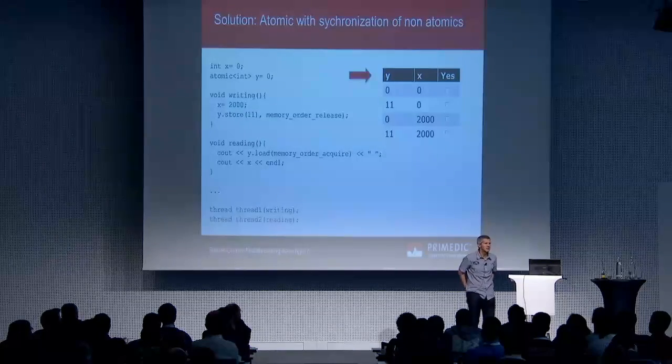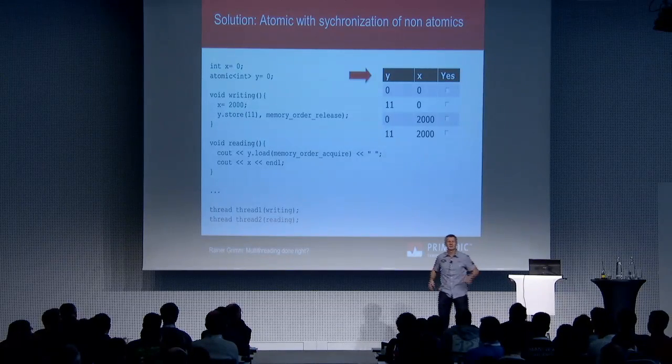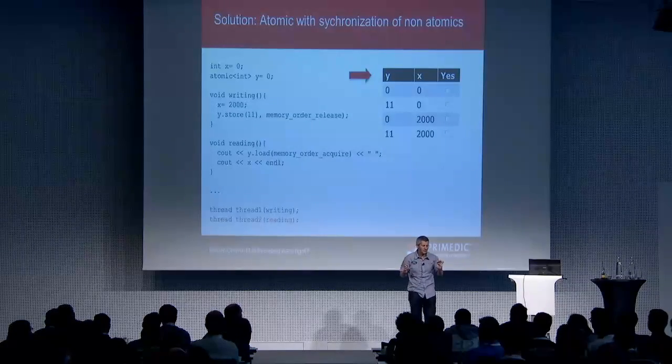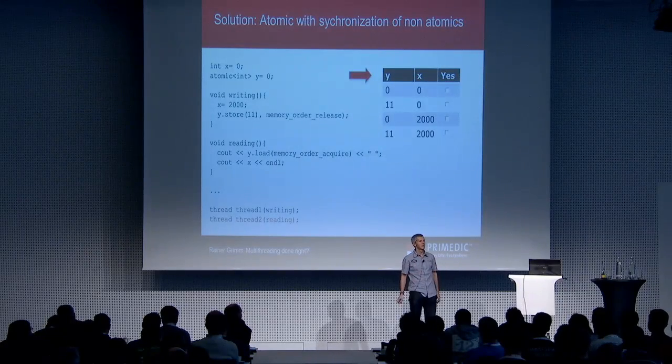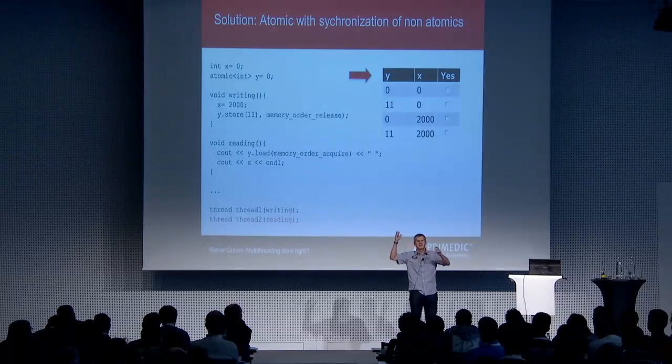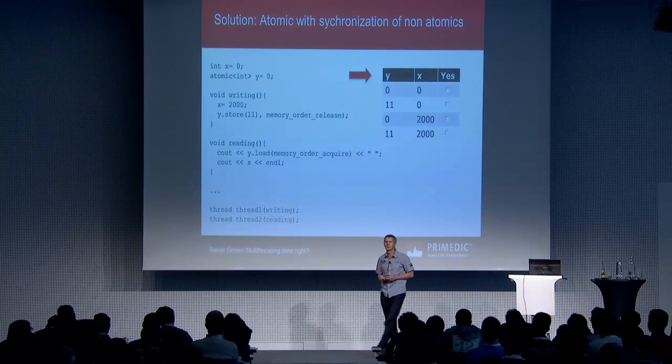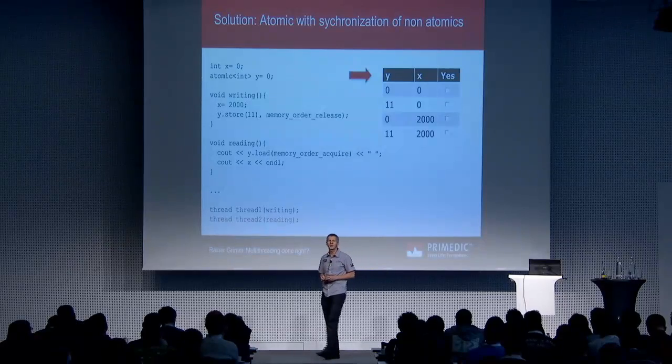That's the key point. The key point is not that it's guaranteed. The key point is that you can use atomic variables to synchronize non-atomic variables, because we have here this synchronized-with relationship and also a happens-before relationship. Two questions from the back.